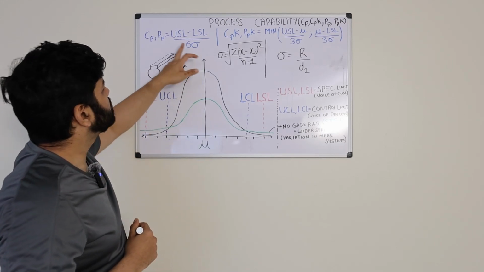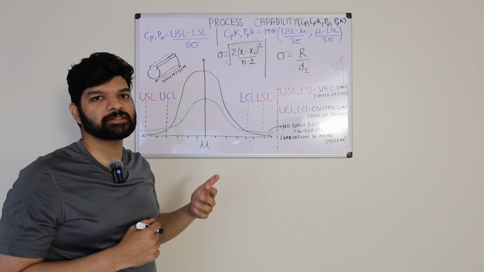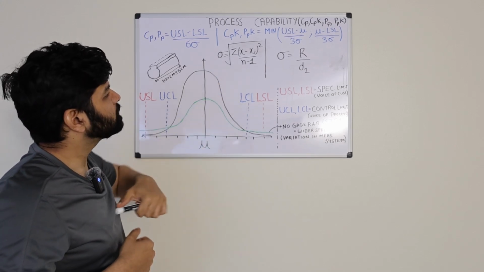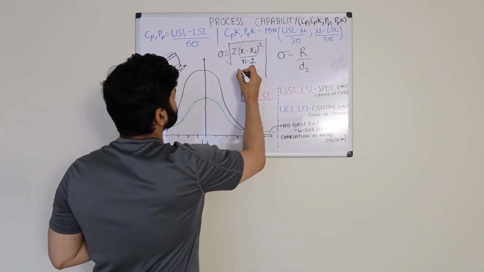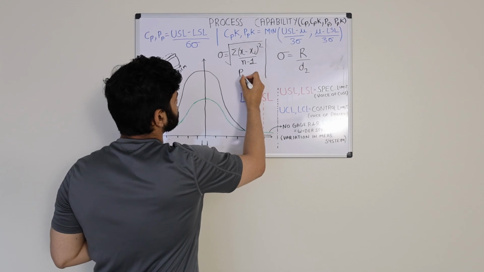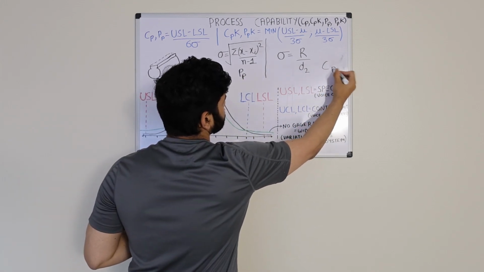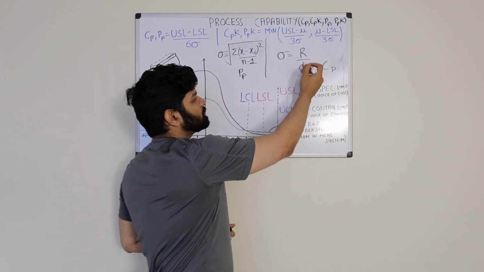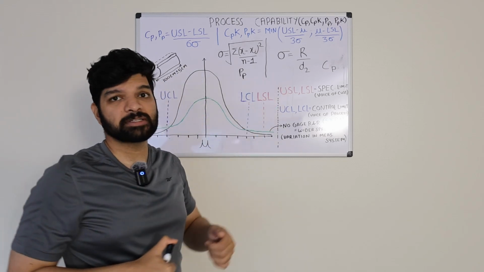So over here, since the formula is the same, the only difference between these two indices is how we calculate the standard deviation. So this is how we calculate the standard deviation for Pp, and this is how we calculate it for Cp, a short-term performance. Now these values, this is the range and this is another constant that we get from the statistical charts.